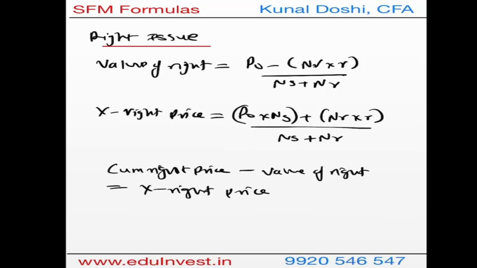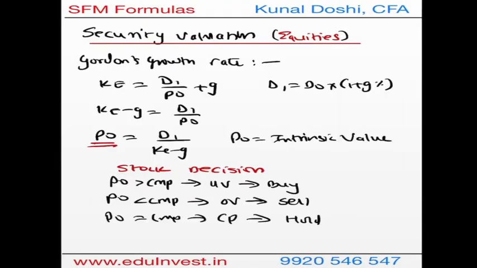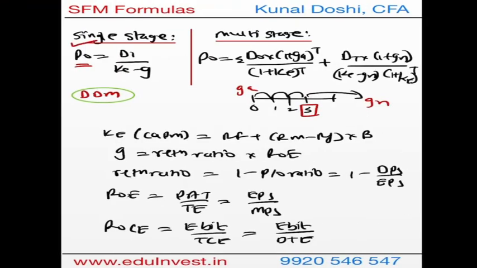So these are all the formulas for security valuation with respect to equity, and you can see it from the start. Here you have various formulas. We first did the cost of equity, the intrinsic value using single stage and multi-stage, and the formulas related to that.